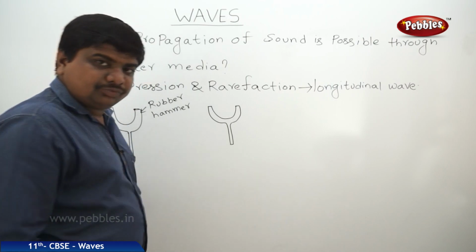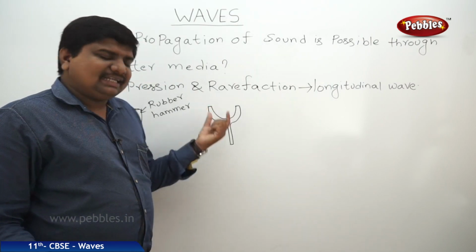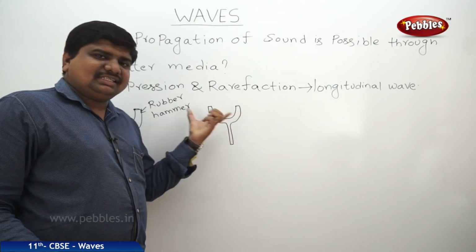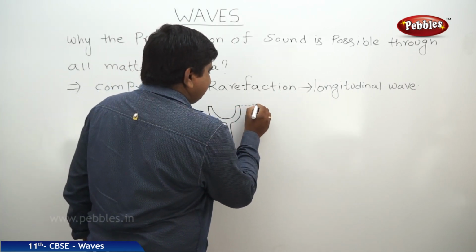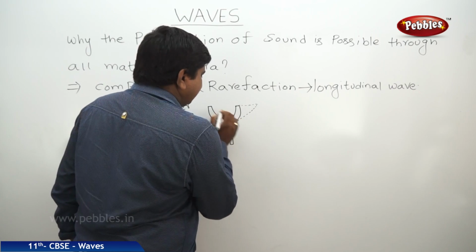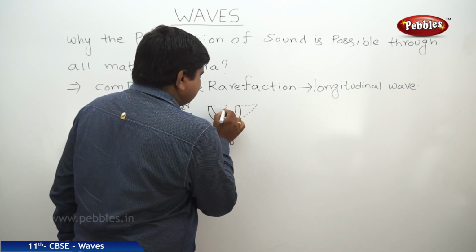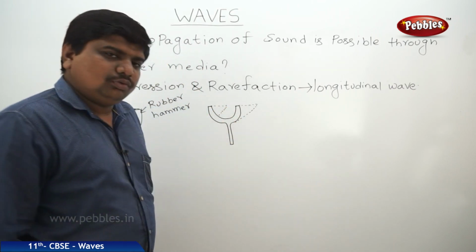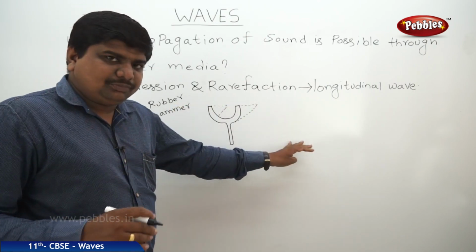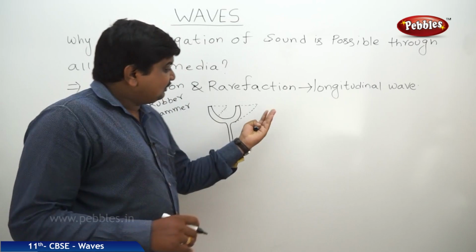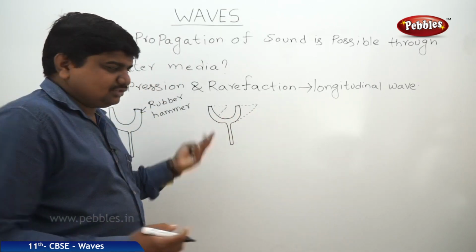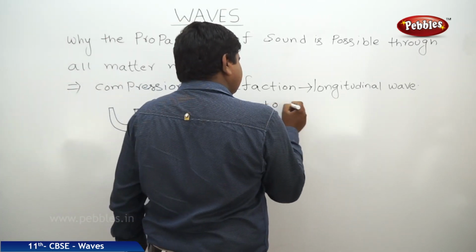Suppose the particles around this tuning fork vibrate away from the mean position like this. Once the vibration is away from the mean position, it won't continue in the same path. It will come to the mean position also. That's why it is said to be to and fro motion.